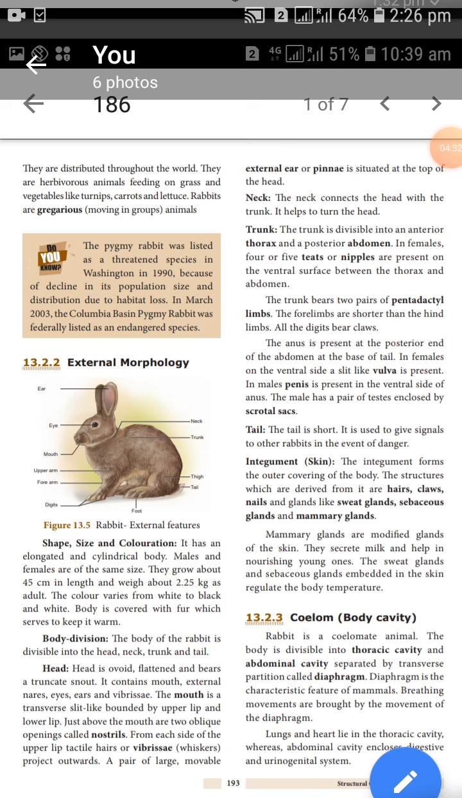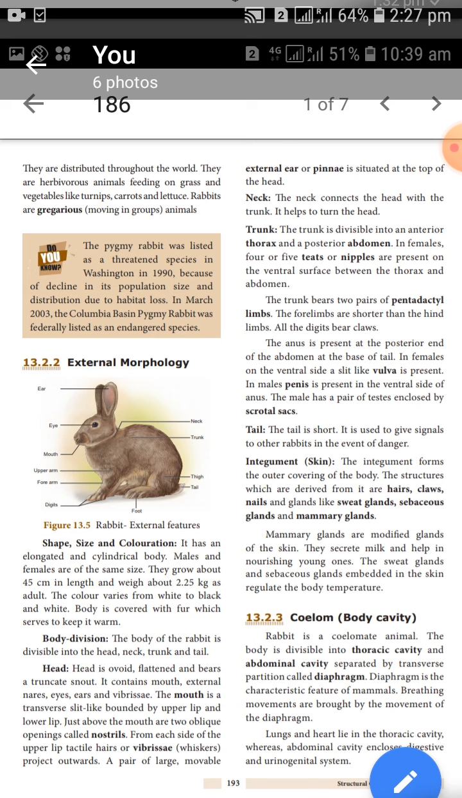Next, the anus is situated in the posterior abdomen at the base of the tail. On the ventral side of the female is the vulva, which is mainly a reproductive part, and the male has a penis, also an external part of reproduction. The male has a pair of testes enclosed by a scrotal sac, resembling humans. The tail is very short. It gives a signal to other rabbits in dangerous situations, to escape from the predator.